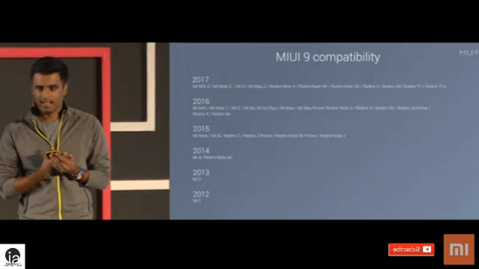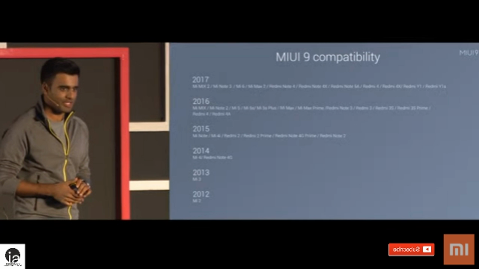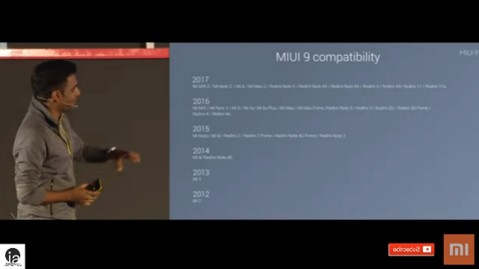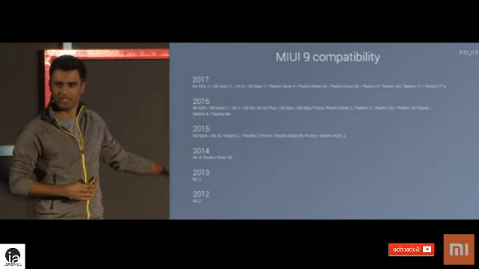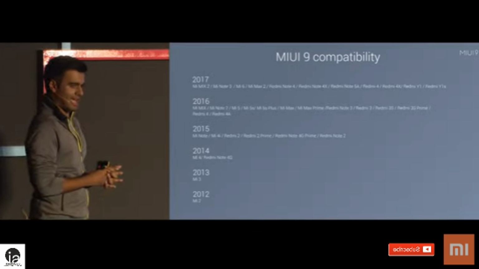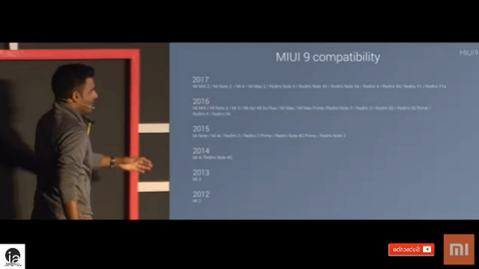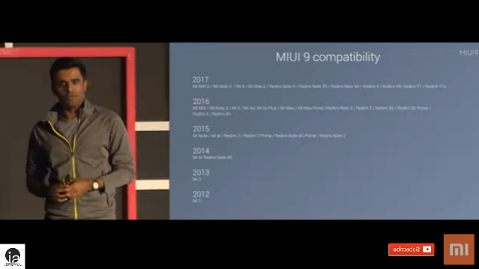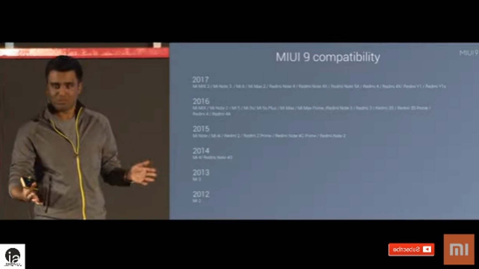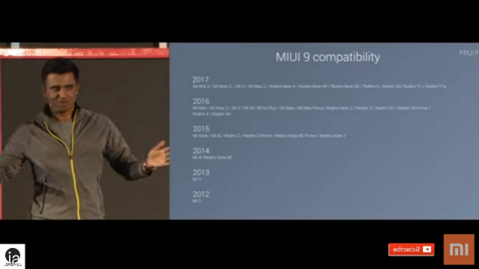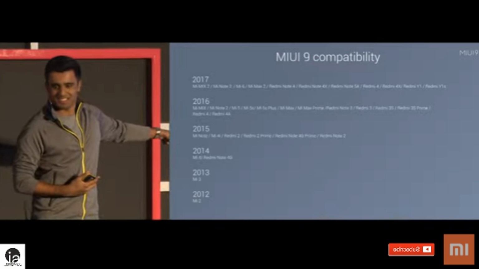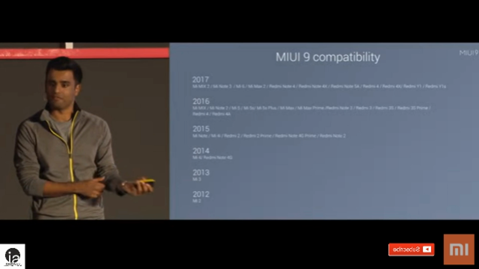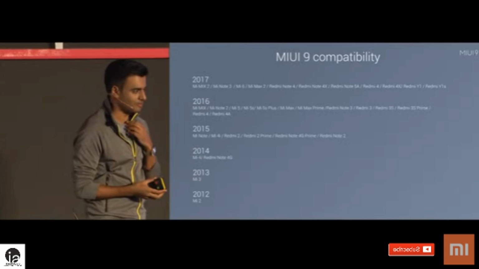This is a slide that I'm sure you're all interested in, which is what devices are getting MIUI 9. We've listed this here by the launch year of that device. And again, I think impressively, if you go down here, you see numbers like 2012 and 2013. As far as we're aware, somebody please tell me if I'm wrong, but as far as we're aware, this is the oldest Android smartphone in the world to still get official updates from the manufacturer.